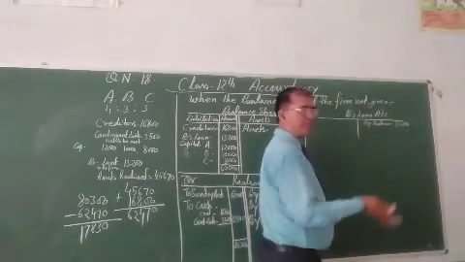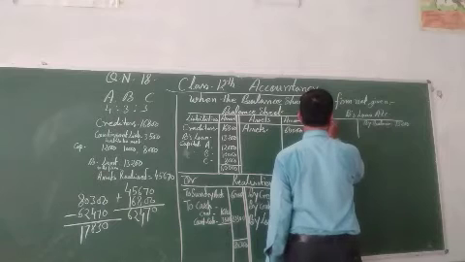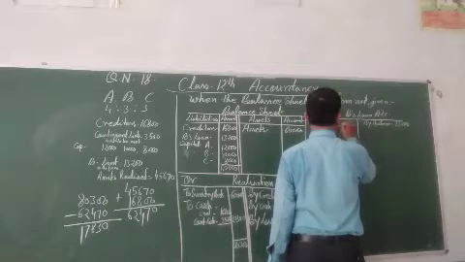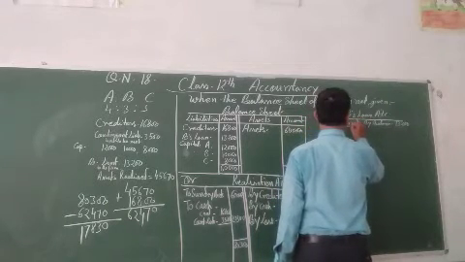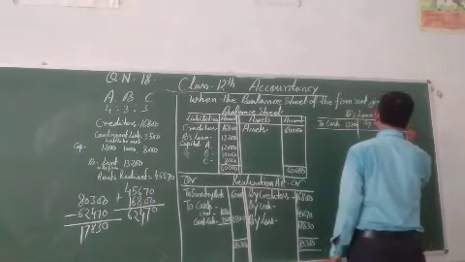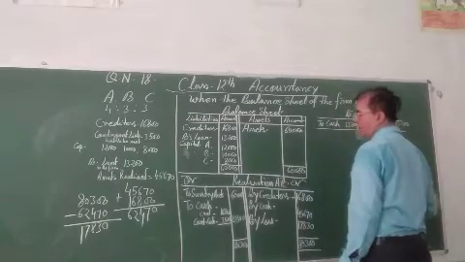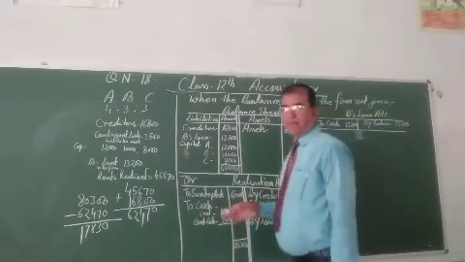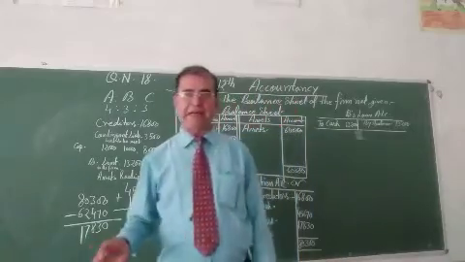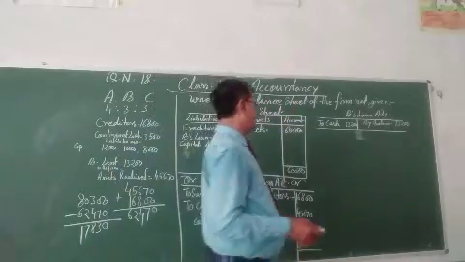Now payment is made, so to cash 13,200. This one is the B's loan account, closed.